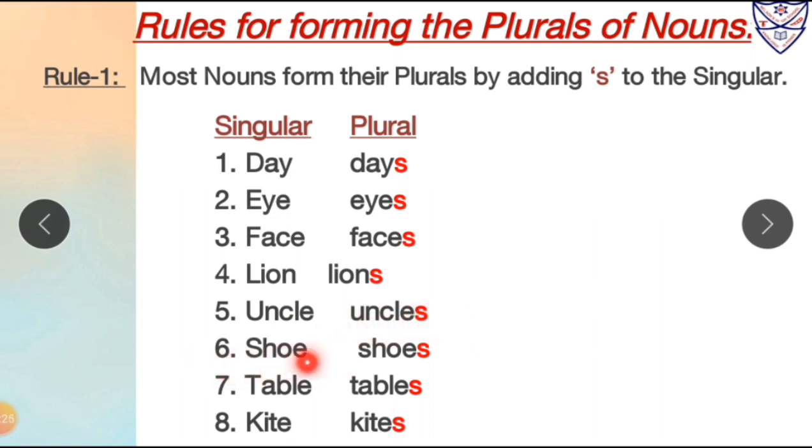Shoe is singular, shoes is plural. Table is singular, tables is plural. Kite is singular and kites is plural. So over here we can see all the singular forms as well as all the plural forms, but we have changed the singular forms to make the plural forms only by adding s to them.